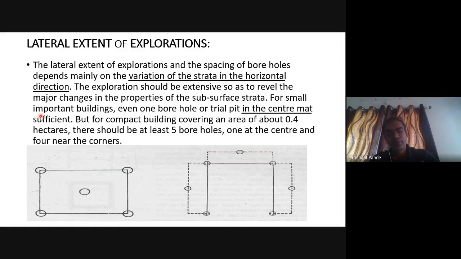For small important buildings, even one borehole or trial pit in the center might be sufficient. But for compact building covering an area of about 0.4 hectares, there should be at least 5 boreholes, 1 at center and 4 near the corners, as shown in this figure.